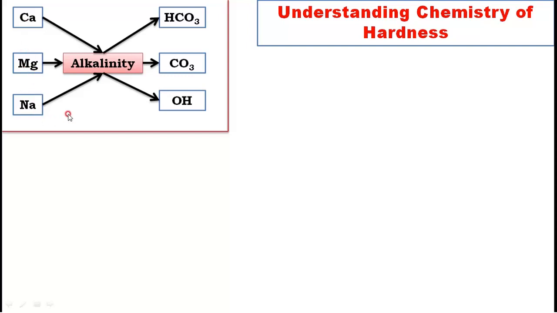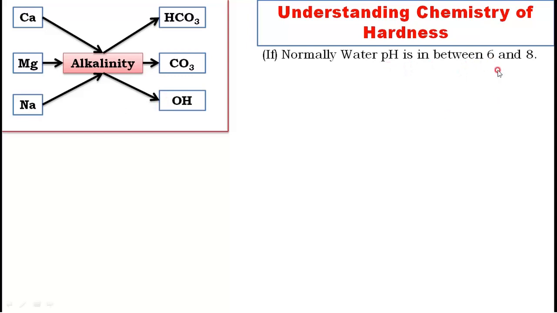Now this is all about alkalinity. Now coming to hardness, one more thing. Normally water's pH will be between 6 and 8. If water pH is 6, then pOH will be 8 and OH concentration will be 10 to the power of -8, which is negligible.